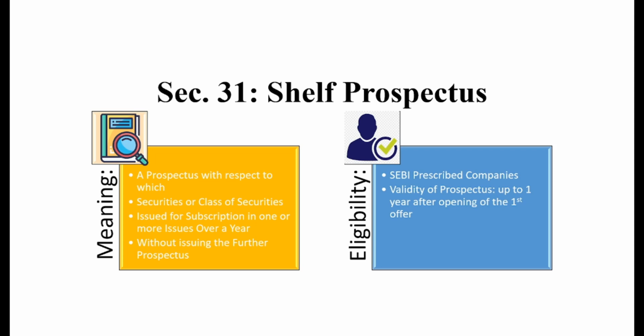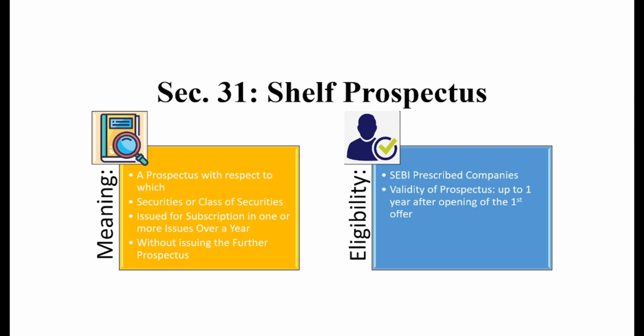According to law, a shelf prospectus is a kind of prospectus or issue document which can be issued by the company once, and in exchange for such an issue, the company shall become eligible for making subsequent issues, more than two, in a particular period of time.